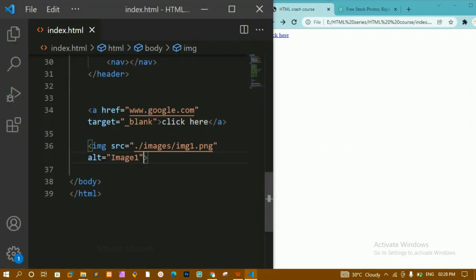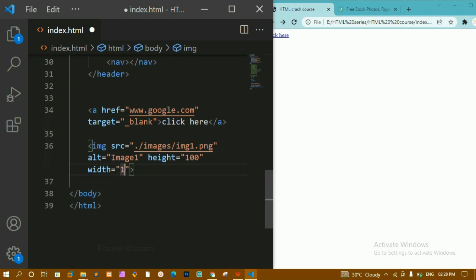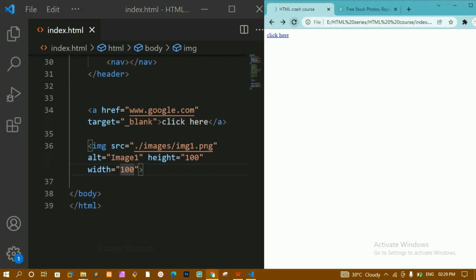Now here, let me just add some height and width. I'll just add here the height attribute, and inside this I'll just give 100. And also I'll be adding width. Let me just add here 100. I'll save this. I'll refresh this one. Okay, now you can see my image is coming here.